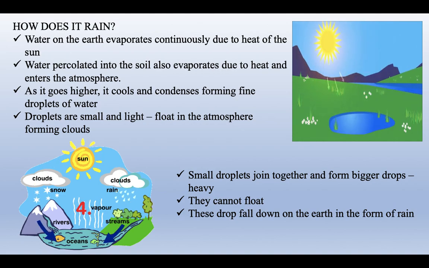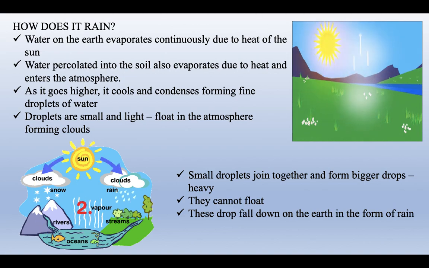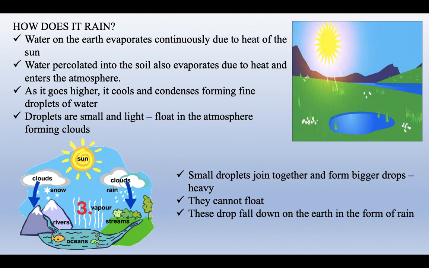As it goes higher, it cools and condenses, forming very fine droplets of water. The droplets are so small and light that they float in the atmosphere, forming clouds. These small droplets join together and form bigger droplets, which are heavy. They cannot float. Such drops of water fall down on the earth in the form of rain.